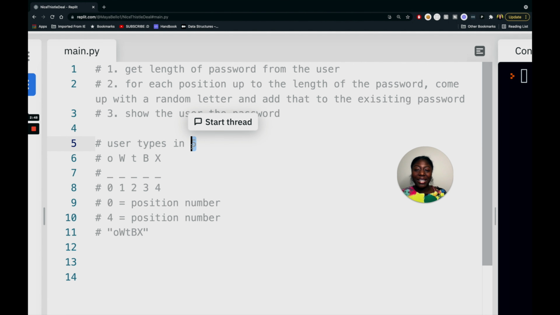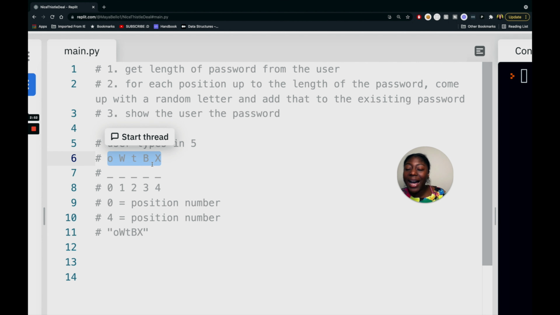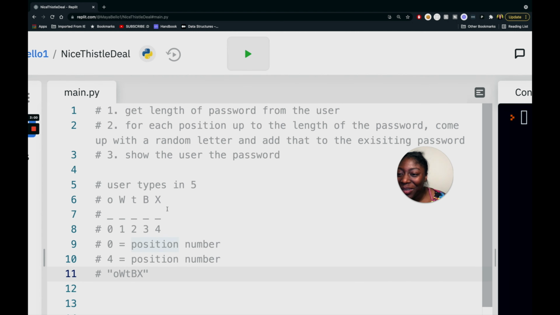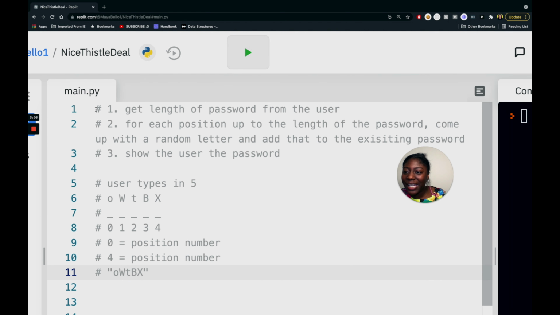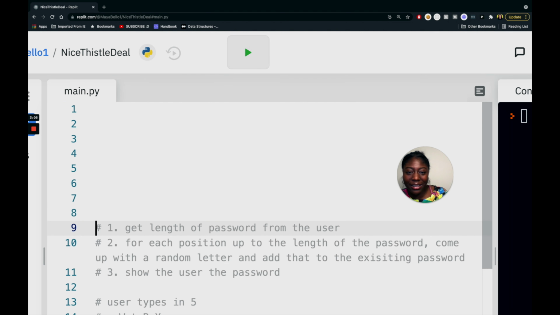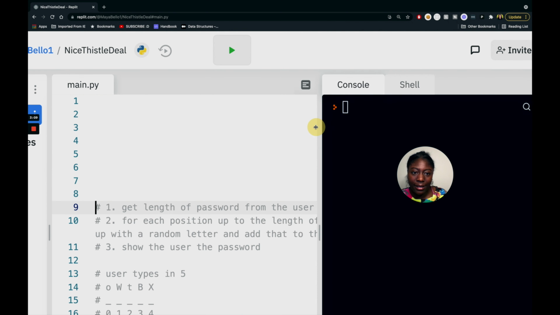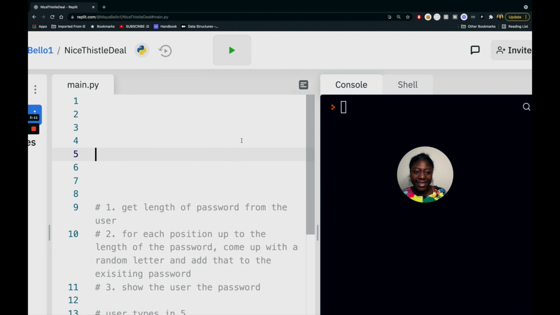Finally, we get to just show the user the password. We already have it all combined, and we're just going to show that as, hey, your password is this. Go and log in somewhere. So that is what I think our algorithm could be. Let's actually start writing the code. Let me zoom back out a little bit. Okay, I think that's good. And yeah, let's get to writing.